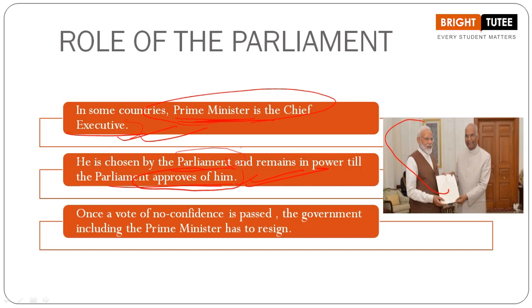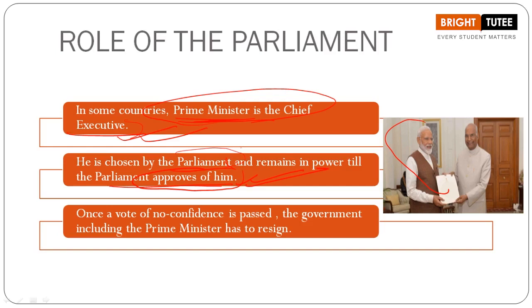Now, do you remember the vote of no confidence that I was talking about? Yes. So, when we are talking about the no confidence motion, the opposition parties at any time, whenever they feel that the government is not working properly or they are not satisfied with the working of the ruling party, can vote in for a no confidence motion.